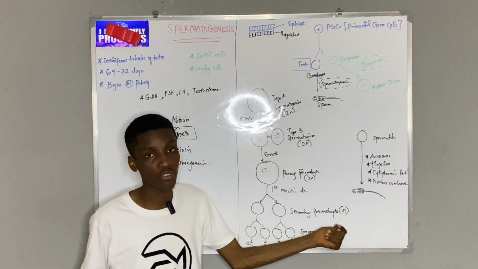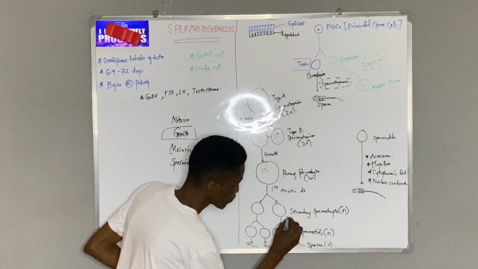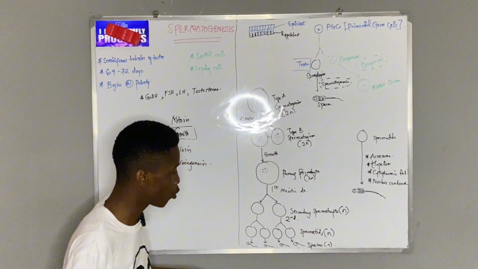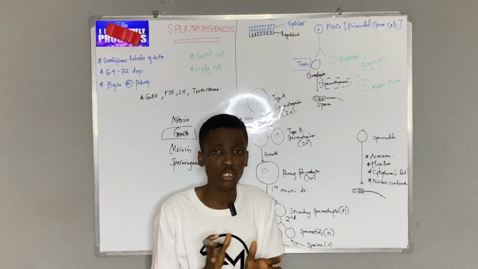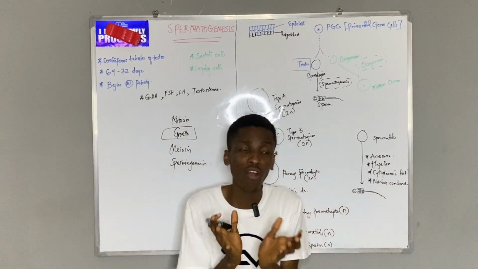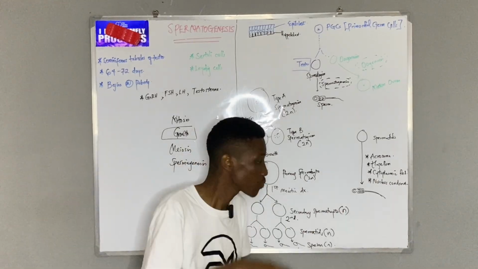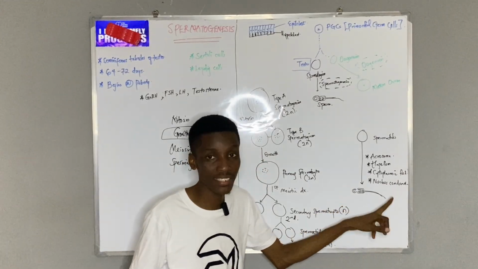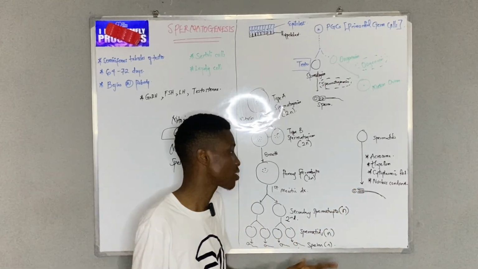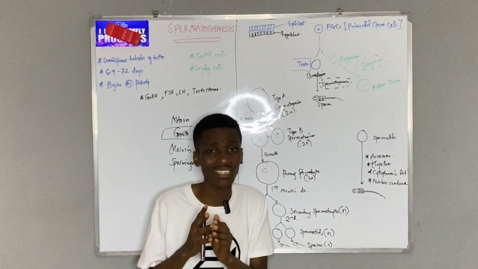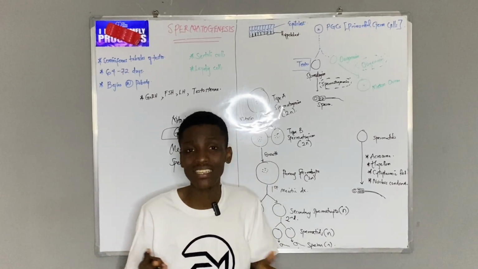So we have secondary spermatocytes. And from here, the secondary spermatocytes do the second meiotic division. And once I do the second meiotic division, what do I have? Spermatids. But this is not where it stops. The final structure of a sperm expects that it should have a head containing a nucleus, a middle piece, and a tail. The head contains the nucleus and acrosome. I'm talking about the most important things. The middle piece will contain a lot of mitochondria for energy,